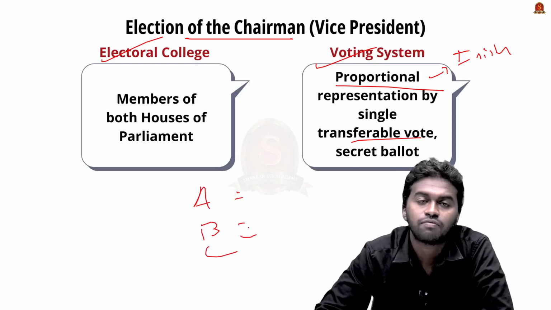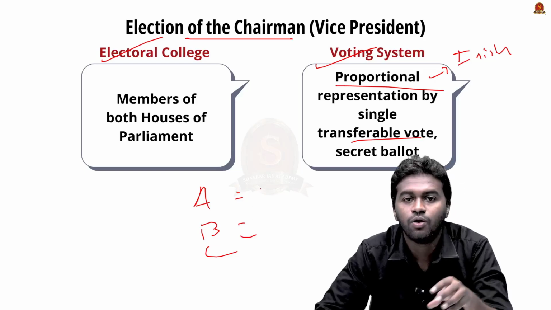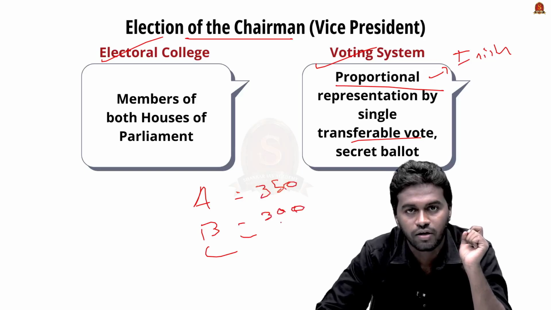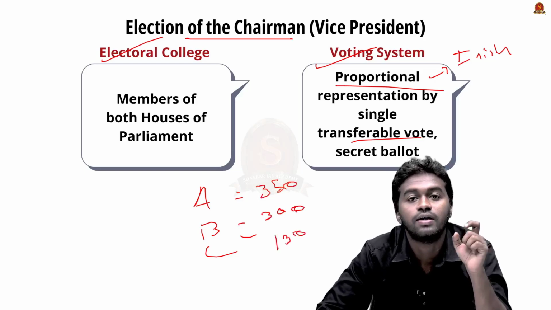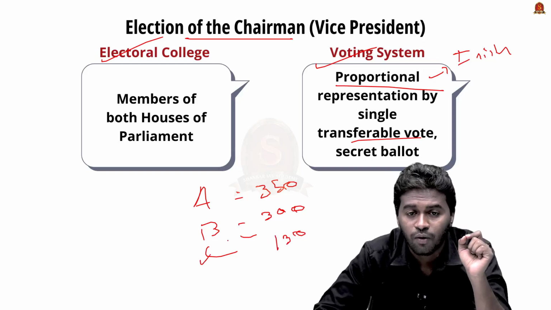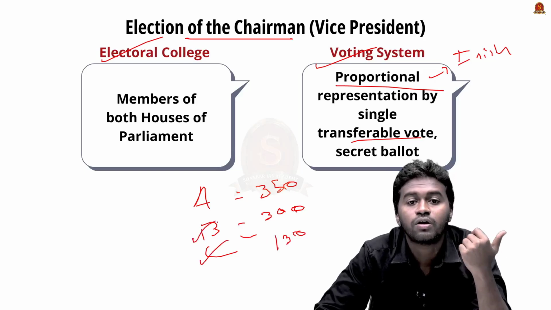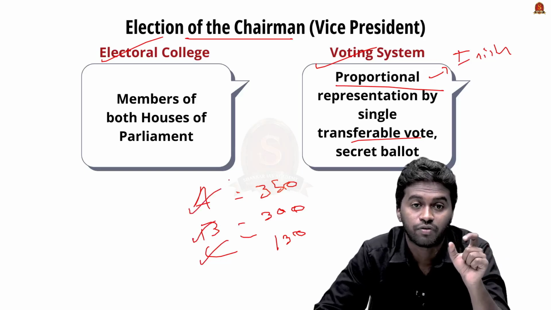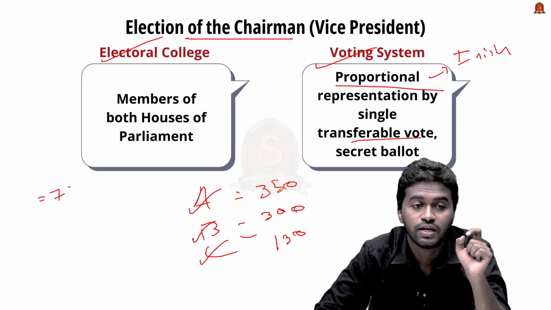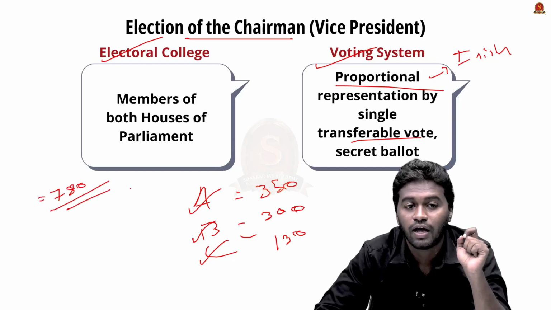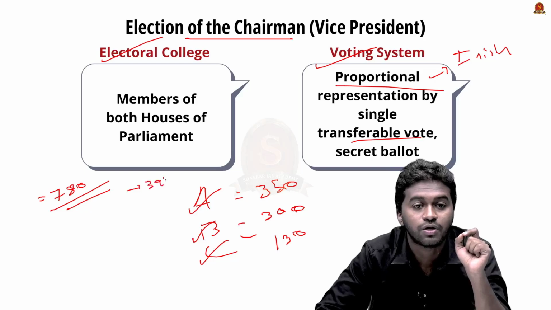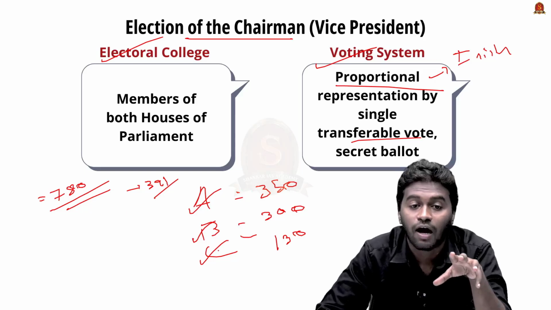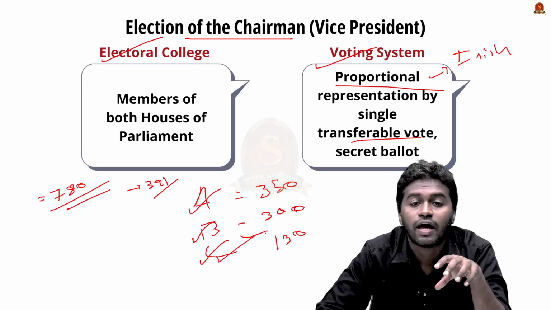So imagine that after the first round, candidate A got 350 votes, while candidate B got 300 votes and candidate C got only 130 votes. That means candidate C got 130 first preferences, candidate B got 300 first preferences, and candidate A got 350 first preferences. So the total number of votes is just 780 votes, right? And of those votes, a candidate has to secure 391 votes to be elected as the Vice President of India.